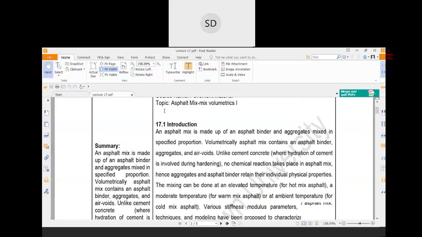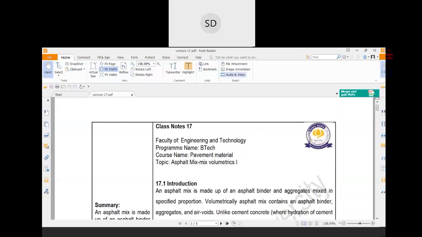Okay, so in our previous class, we discussed bitumen, the properties of bitumen, different characteristics, tests on bitumen, and various bituminous particles. In this class, we will discuss bituminous mixes, that is, how bitumen mixed with aggregate and other particles will behave in different situations.